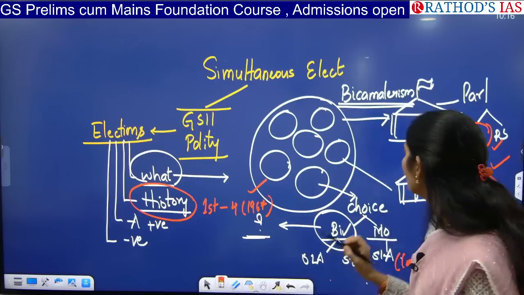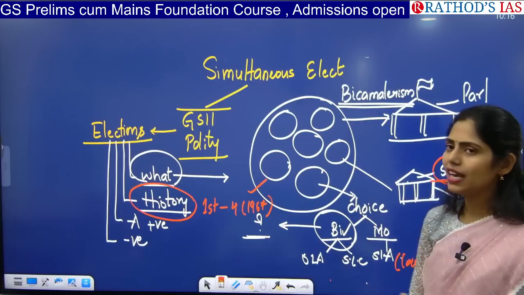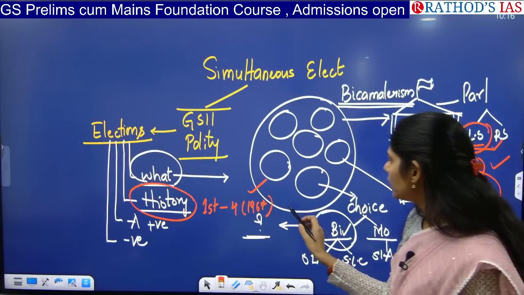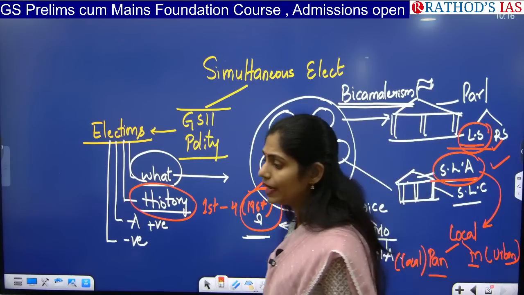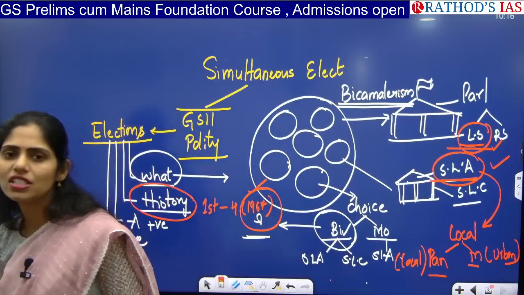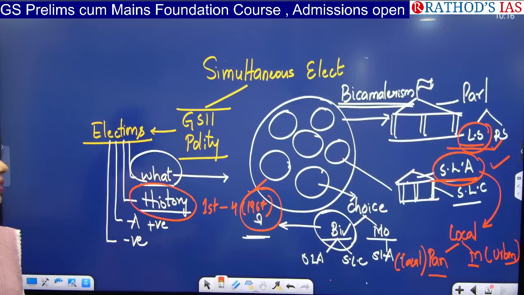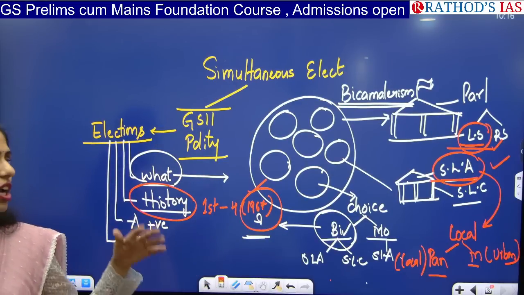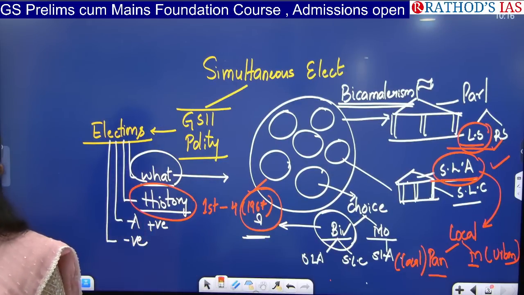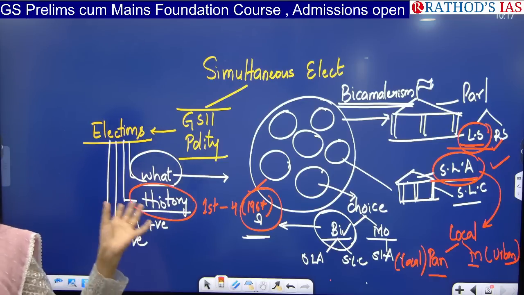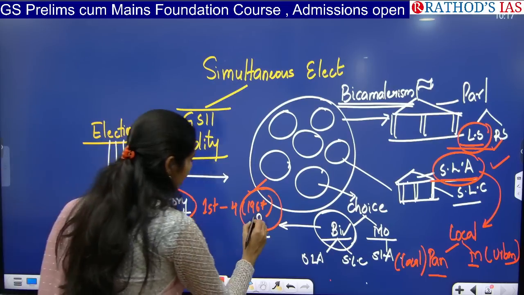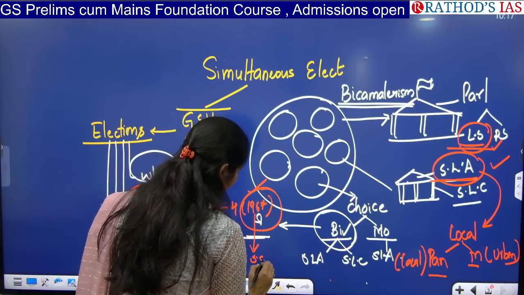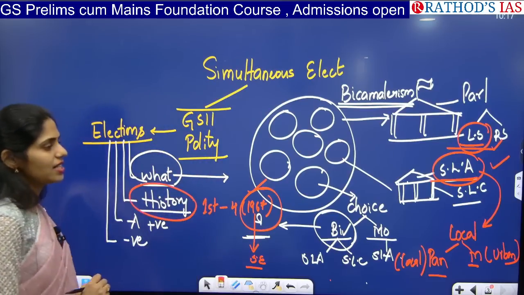That means both Lok Sabha and Assembly had elections at the same time. But after 1967, there were lots of instabilities in different states. They went for dissolution of government. That led to the variation in Lok Sabha and Legislative Assembly elections being done separately. So there is a disruption because of instability in the states. And now again we are talking that we have to go for simultaneous elections. So this is what the concept is about.